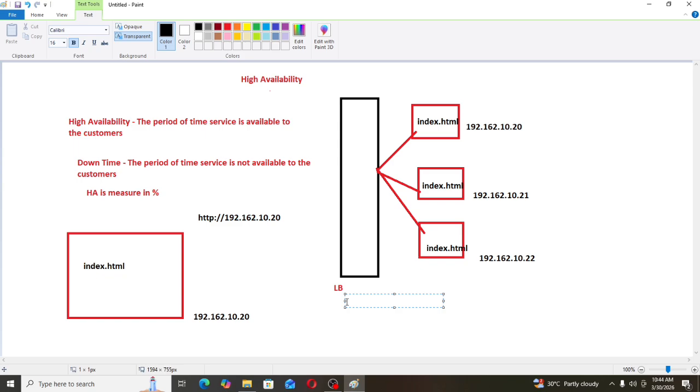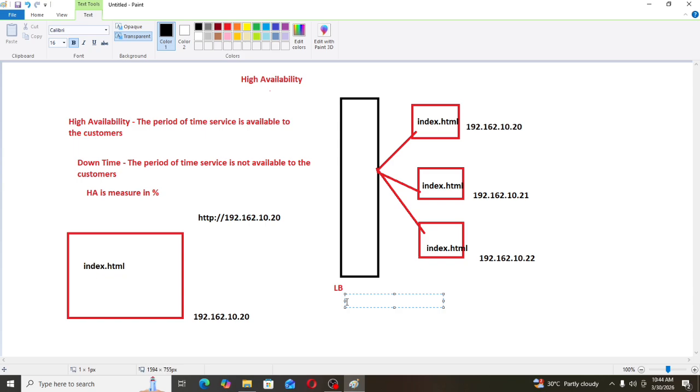For example, http://google.com. I have provided one simple website for three different servers.